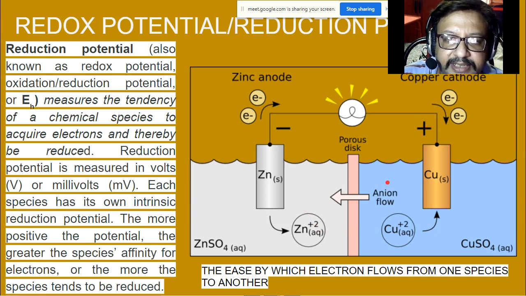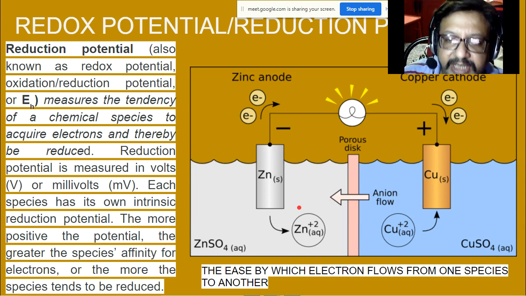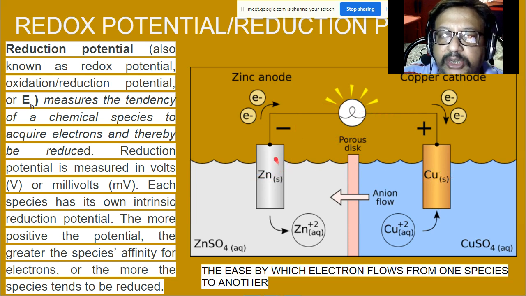So the reduction potential is the ease with which electrons flow from zinc to copper, from one species to the other species. The greater the difference in potential between them, the more easily electrons can move from one to the other. That is the redox potential.